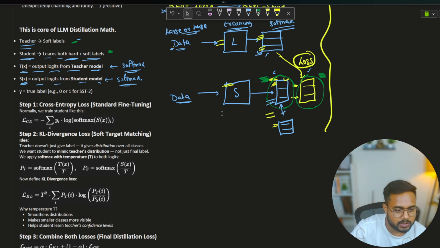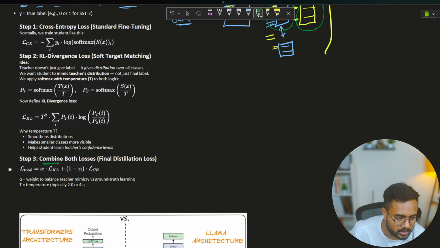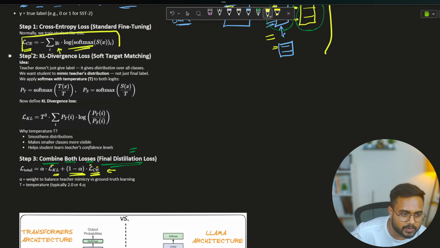Okay, now here guys, if we're talking about the formula, so here is the final formula. This one combines both losses, the final distillation loss. Using this particular loss only, we are going to train our model. So inside this loss function, you will find a cross entropy. L means loss: cross entropy, 1 minus alpha, and here the KL divergence loss. This is the cross entropy, as you know. So this is my label, and here is my softmax value. This is my cross entropy loss, right?